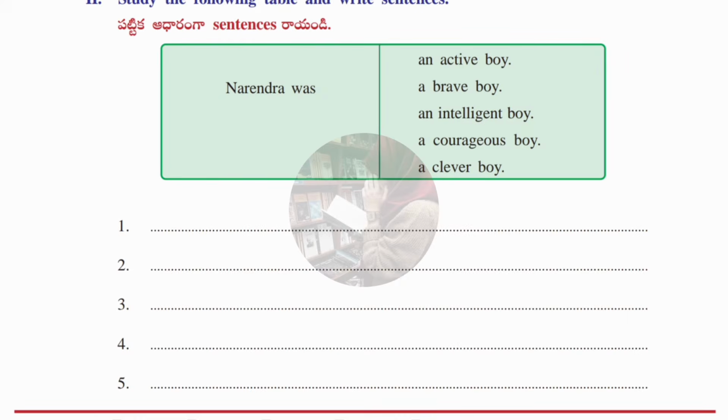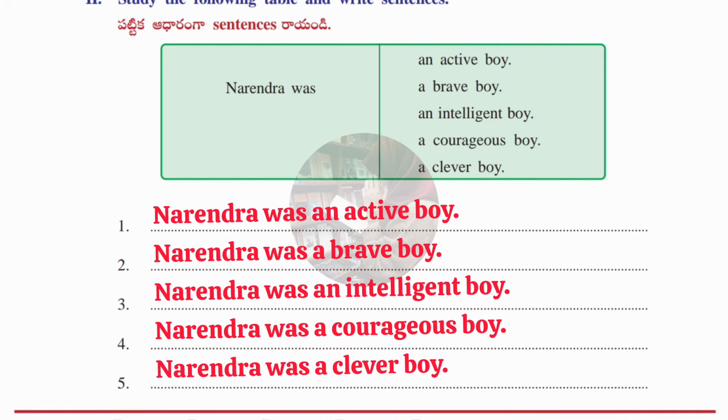Okay, now we'll move to the second Roman, where one table is given. With the help of this table we have to phrase some sentences. First sentence: Narendra was an active boy. Second: Narendra was a brave boy. Third: Narendra was an intelligent boy. Fourth: Narendra was a courageous boy. Fifth: Narendra was a clever boy. Okay, these are the five sentences which we have made from the given table.